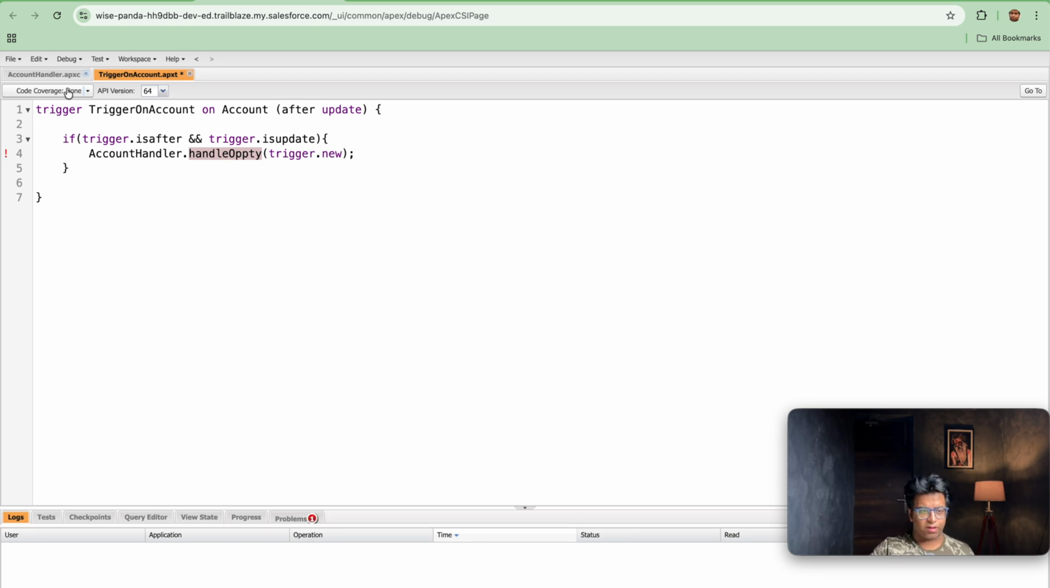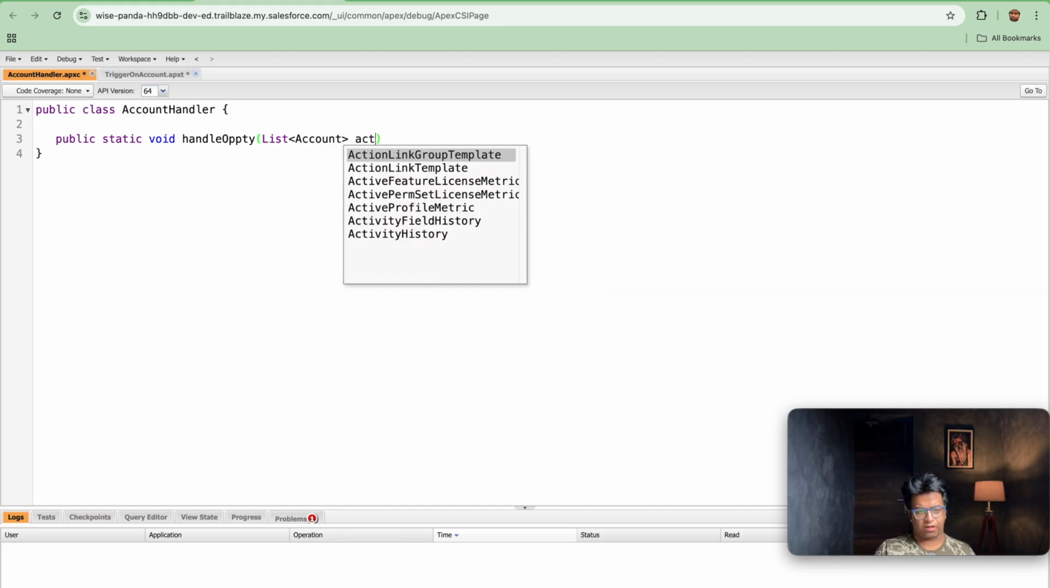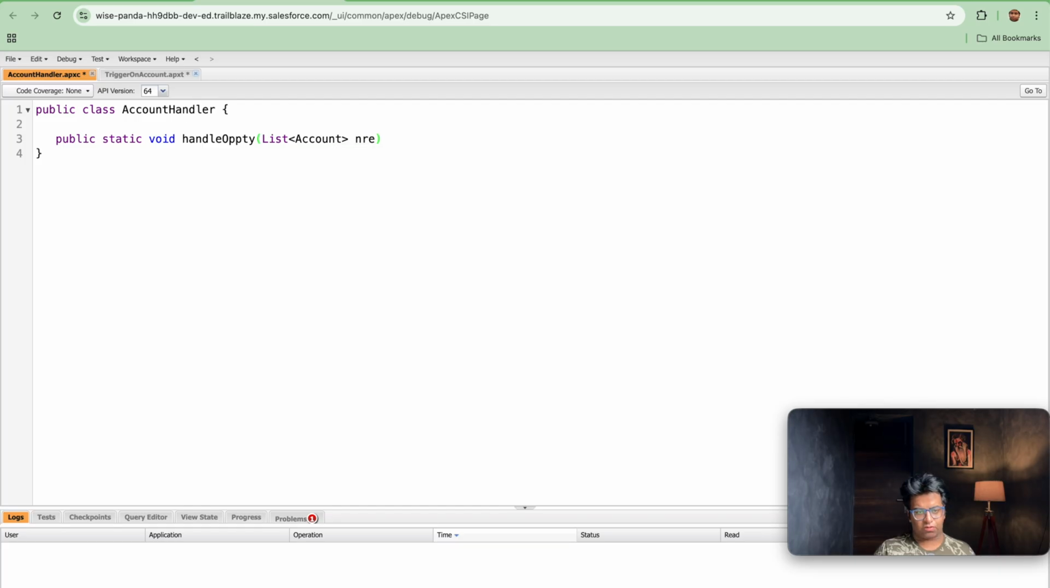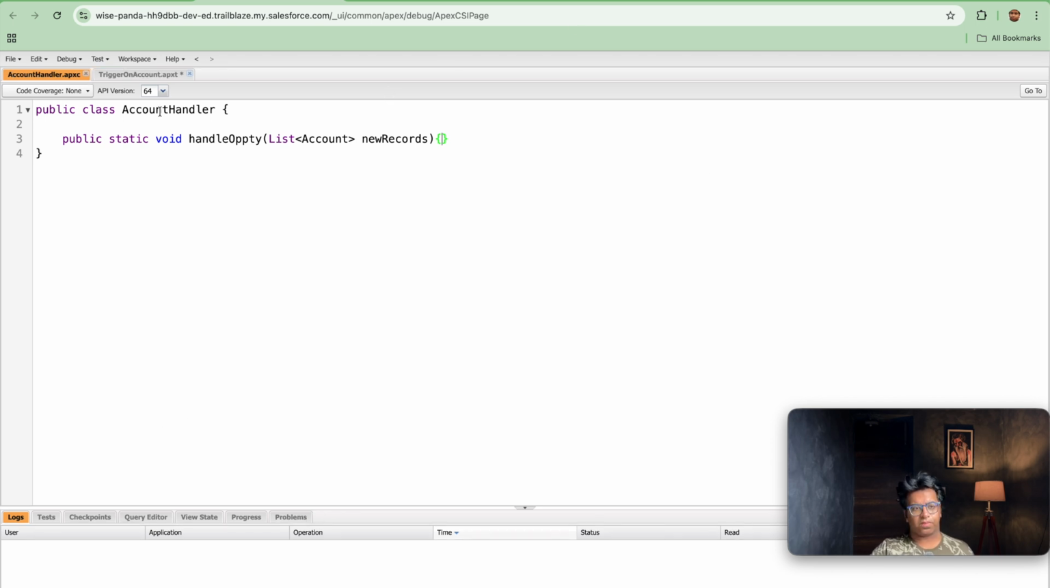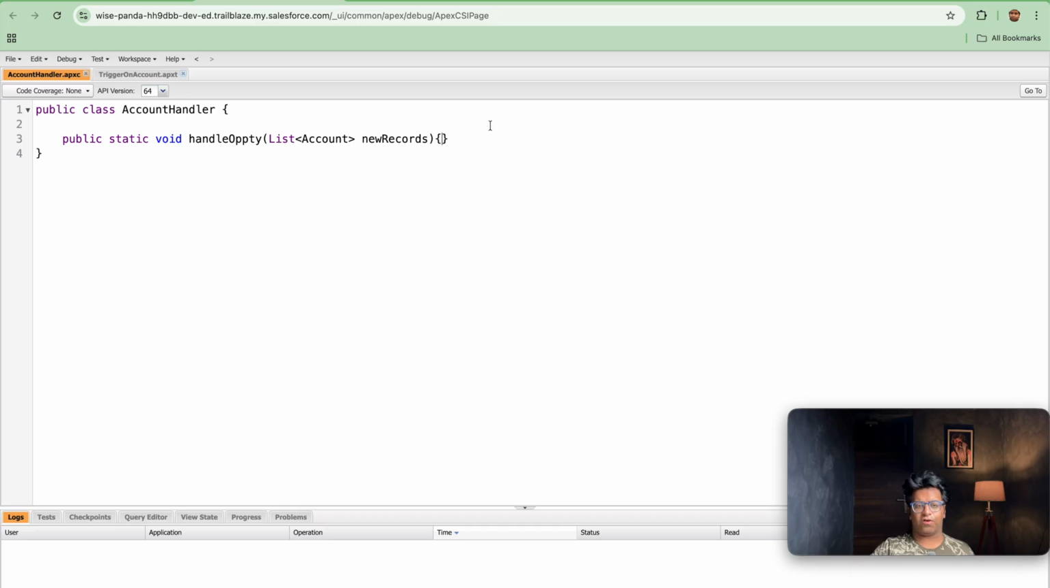So let's copy this method, and after copying it, I will be using public static void and the method name handleOppty. Here I will be taking a list of Account, not ACT, let's call it newRecords, and let's close this out. Once we are done with saving this, we will also be saving the trigger so that our framework gets saved.